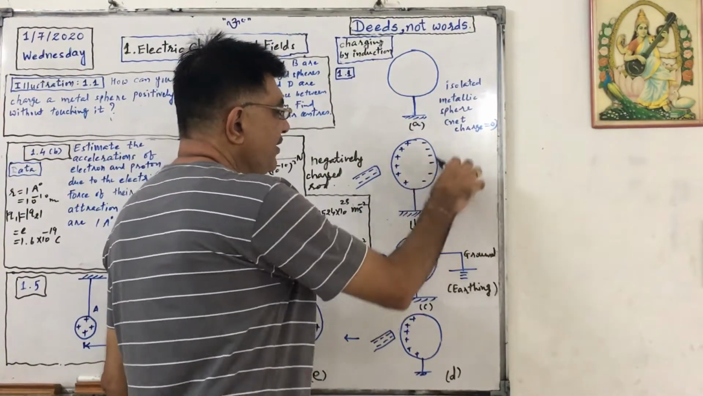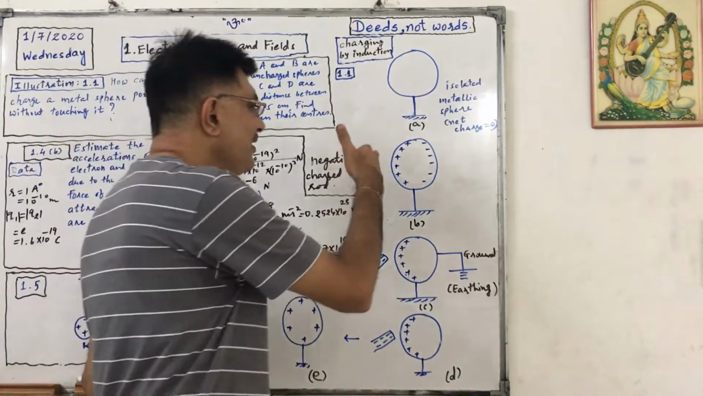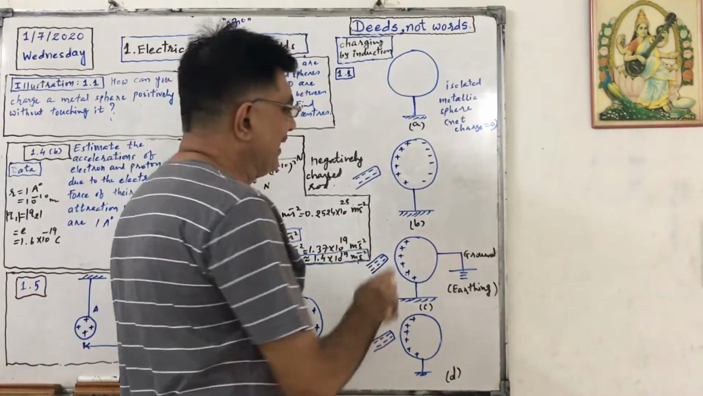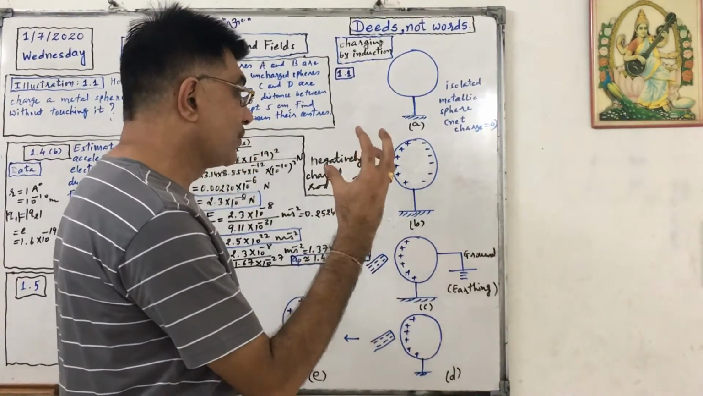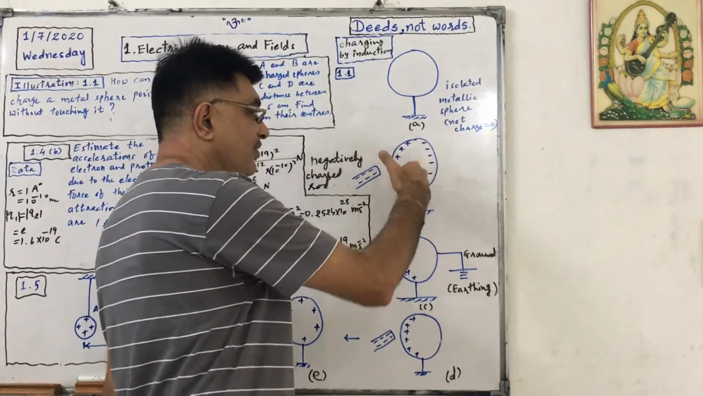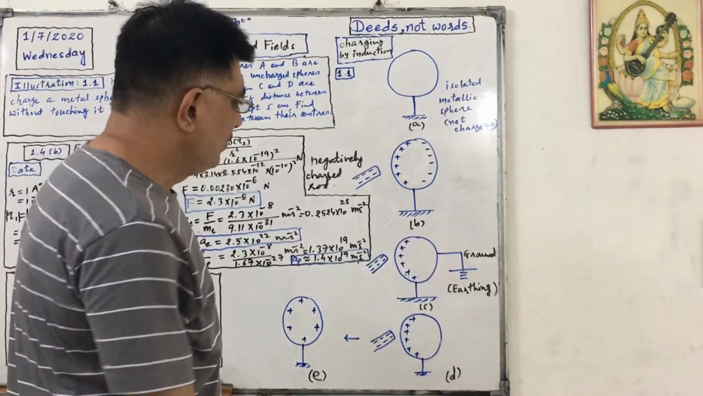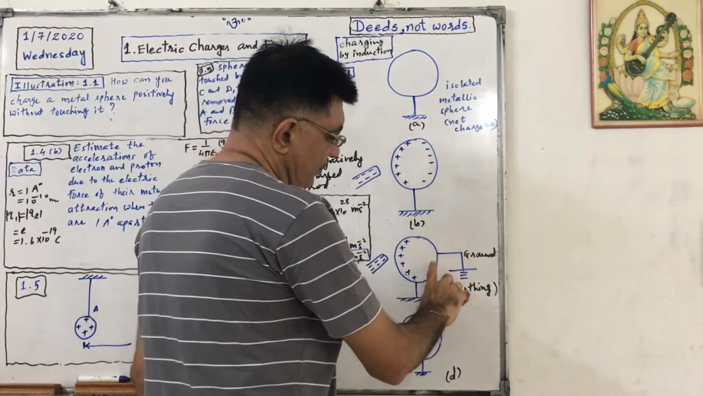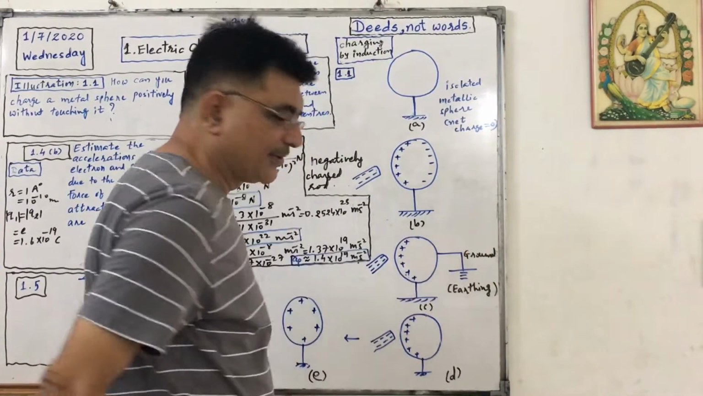See, in this sphere, electrons are free to move, so they will go away, and the electron clouds on the positive ions will be removed. So the positive charge will be here, and the negative charge will be here. Now we will do earthing, using a metallic wire conductor.